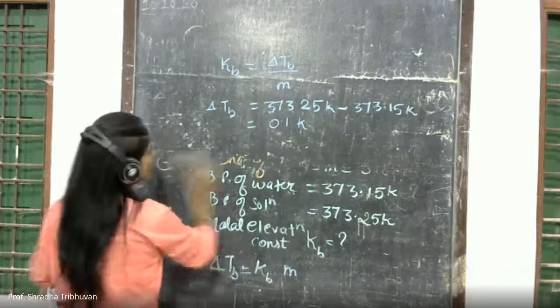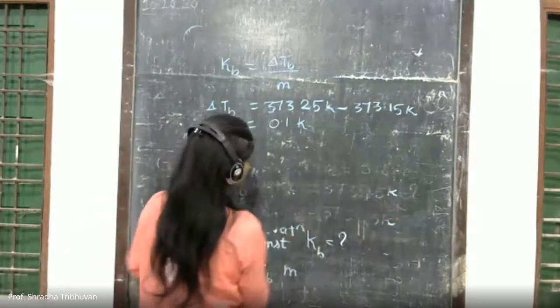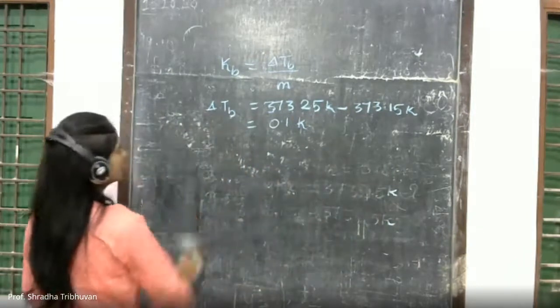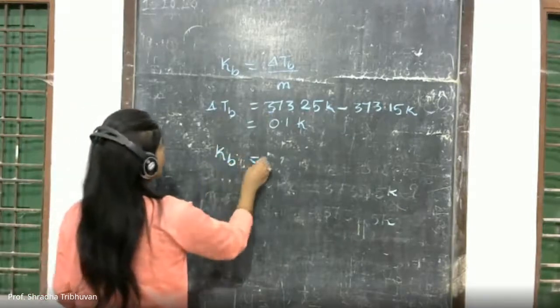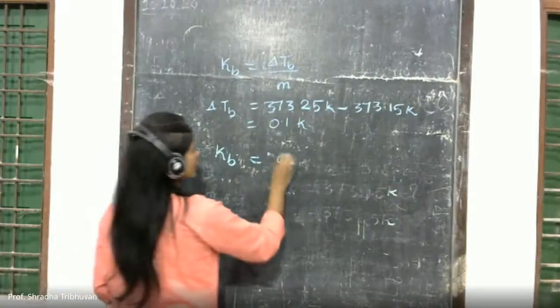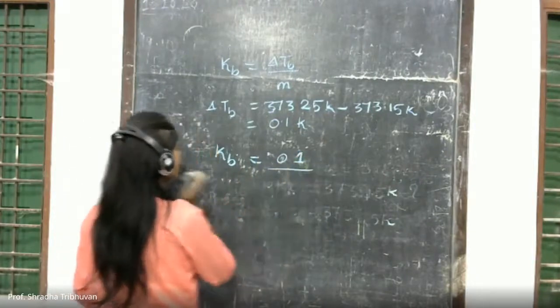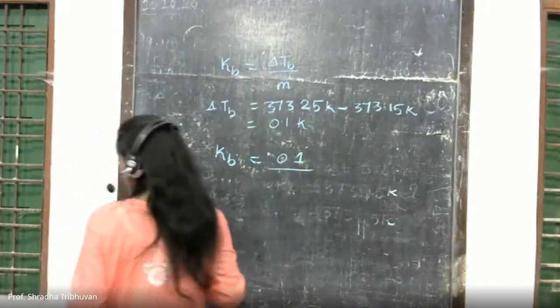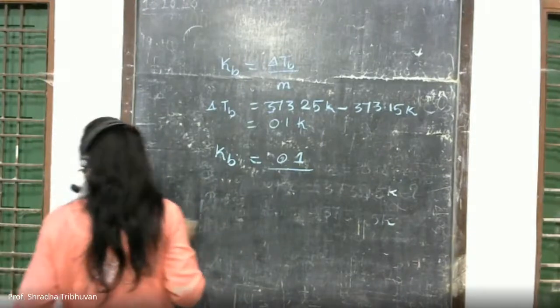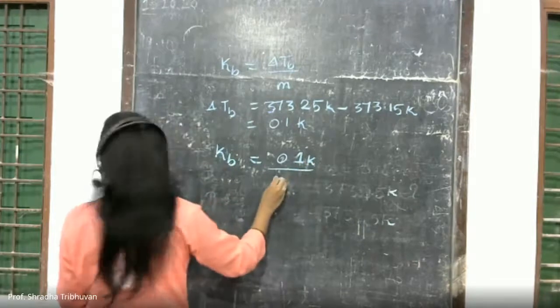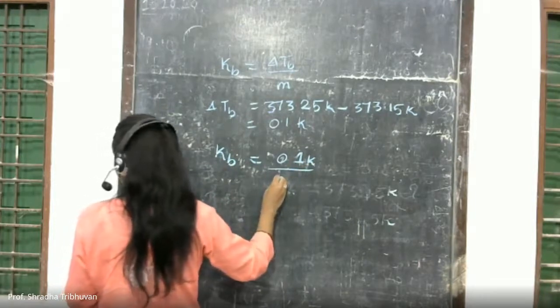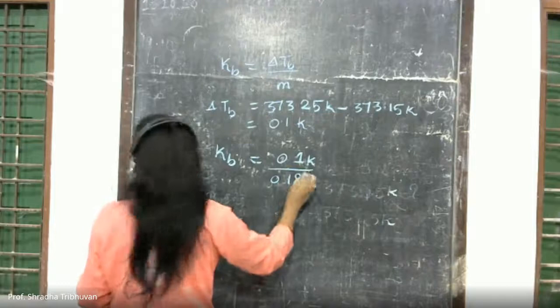So just divide it now. Kb is equal to delta Tb, that is 0.1, divided by m. Molality is given to you, that is 0.18.